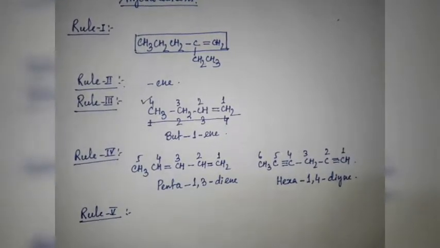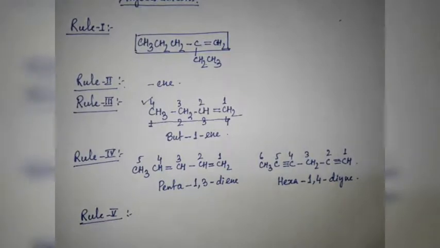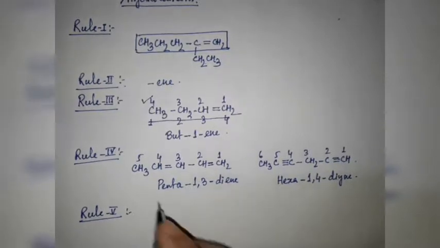Now rule number 5. Suppose the parent chain contains both double and triple bonds. Then the unsaturated hydrocarbon is always named as a derivative of alkyne, that means the triple bond. The primary suffix "ene" is always to be written before "yne", and in all these cases the terminal "e" of "ene" is dropped.